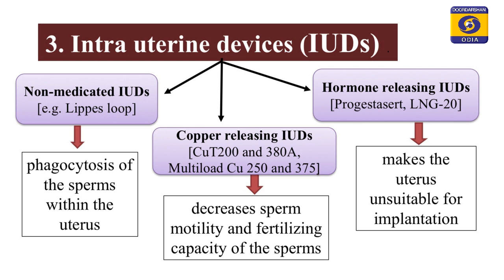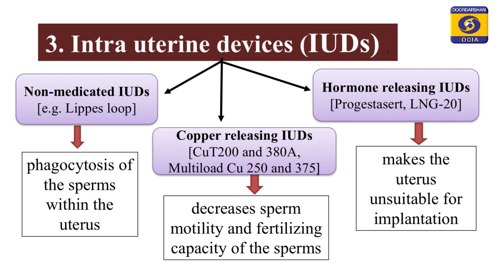So, it will increase the rate of WBC formation and it will phagocytize the sperms that will enter the uterine cavity. Coming to the copper releasing IUDs, we have copper T and multi-load copper Ts. What will these copper Ts do? They will release copper ions from these devices, and they will decrease the sperm motility and the fertilizing capacity of the sperm.